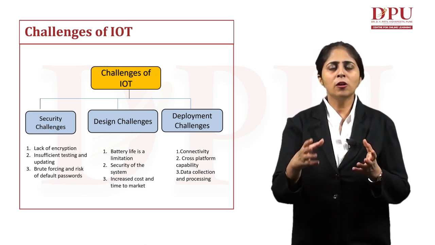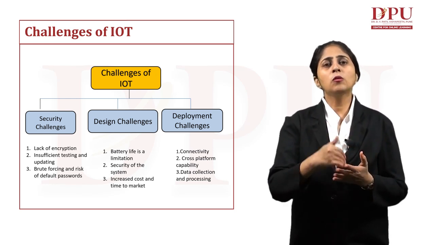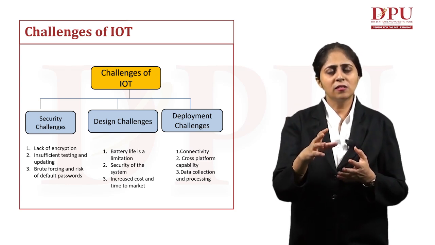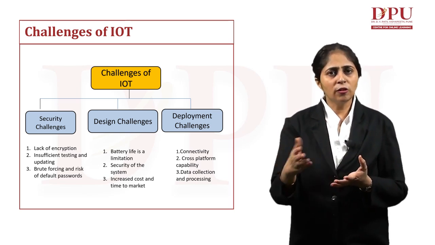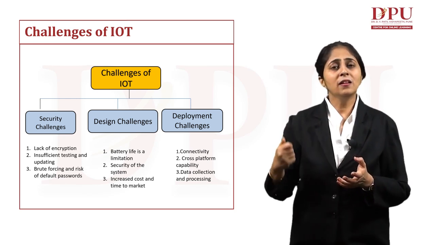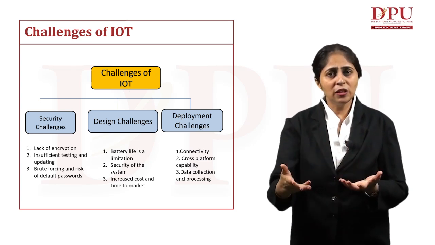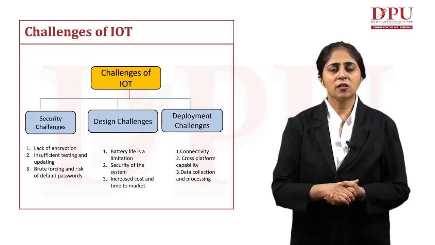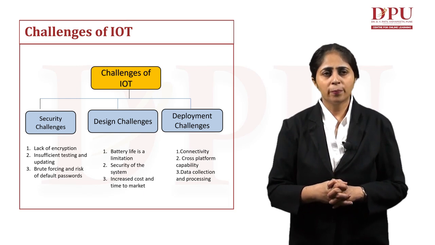Encryption is when we convert our data from plain text to coded text. If there is a lack of encryption, the data does not get converted into coded text. In that case, it can be hacked by any person, and he may miscommunicate with us by sending wrong messages. So that is an important security challenge in the field of IoT.